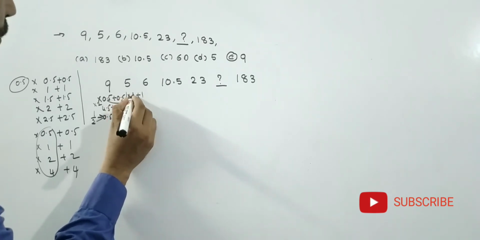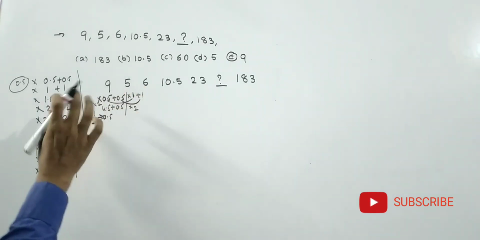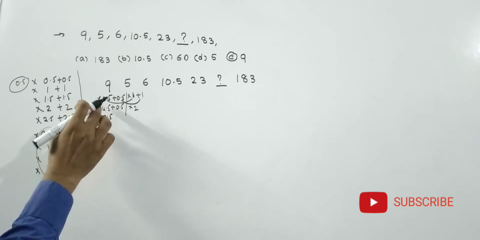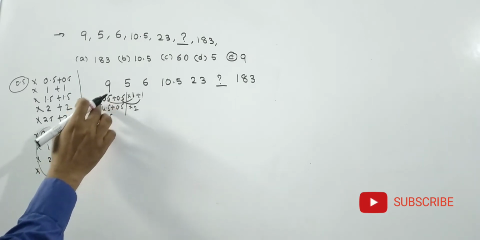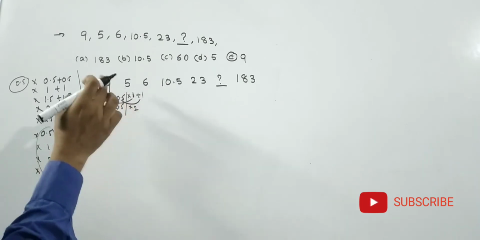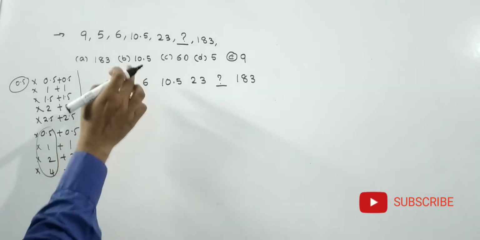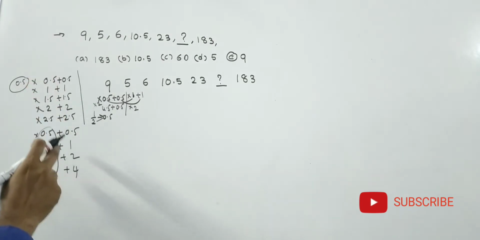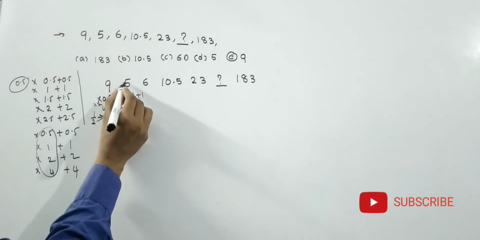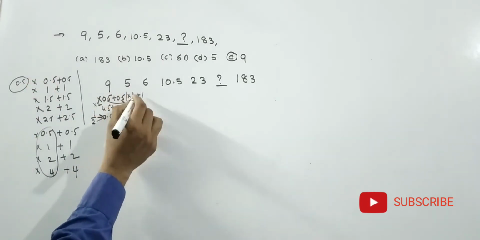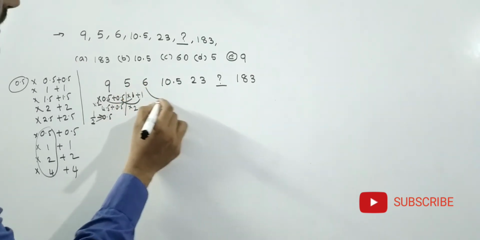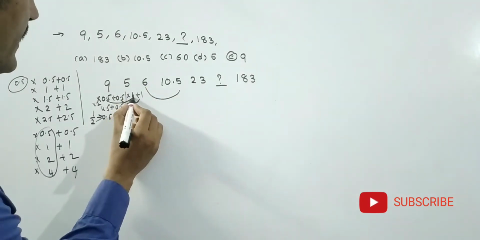That means into 1 plus 1. Both are equal here: multiplying 0.5 with 2 gives 1, and adding 0.5 to 0.5 gives 1. Both statements are true. Then 5 into 1, plus 1, is 6. See friends, next. Here 1 is there.